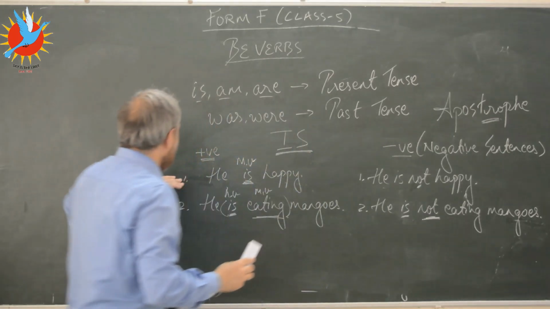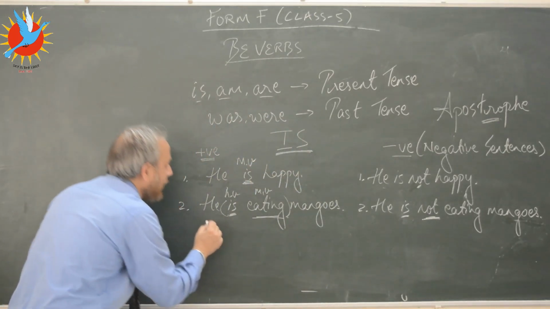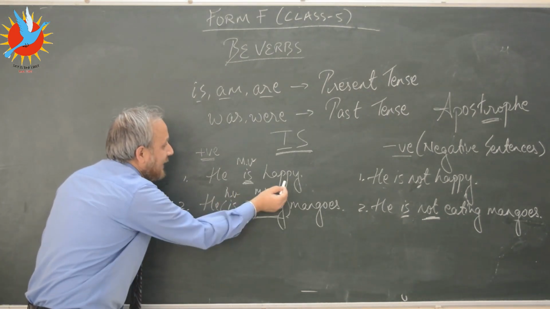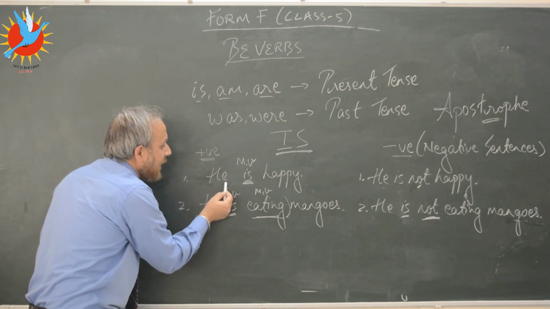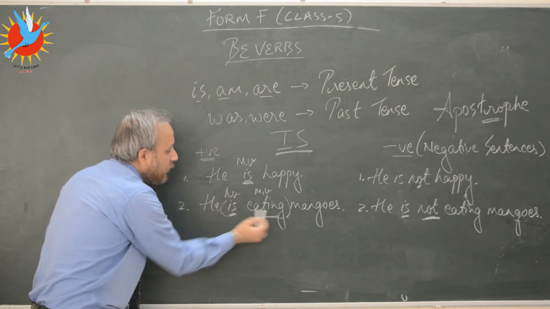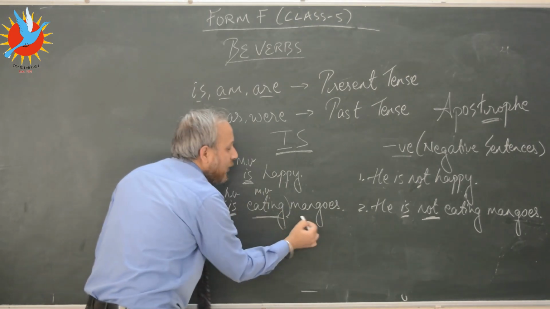Now how should I make this into a question sentence, or an interrogative sentence? So look at the order of this sentence. Here you have a subject followed by the verb phrase. Happy is an adjective, mangoes is a noun.